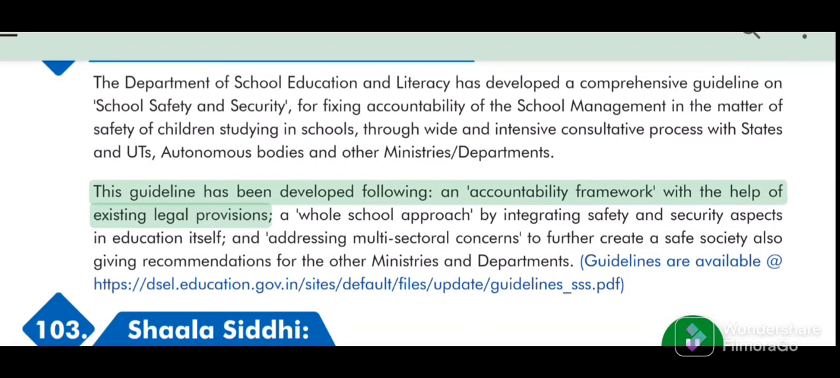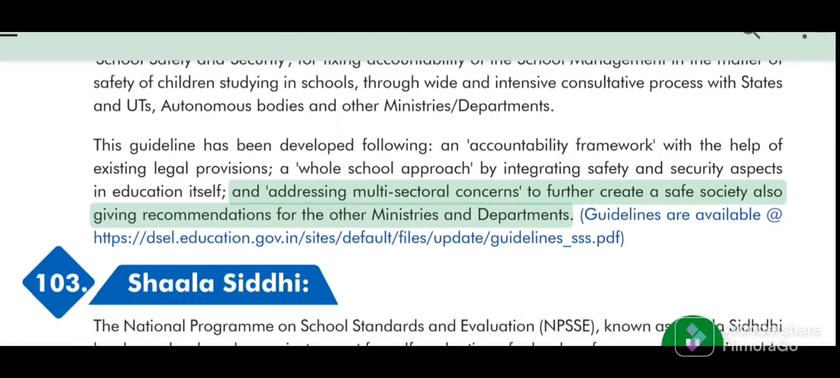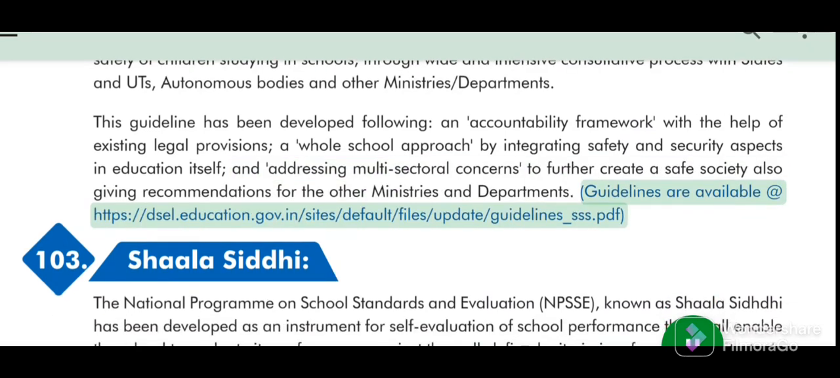This guideline has been developed following an accountability framework with the help of existing legal provisions. A whole school approach by integrating safety and security aspects in education itself, and addressing multi-sectoral concerns to further create a safe society, also giving recommendations for the other ministries and departments. Guidelines are available at web links.